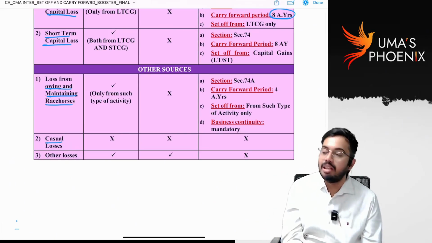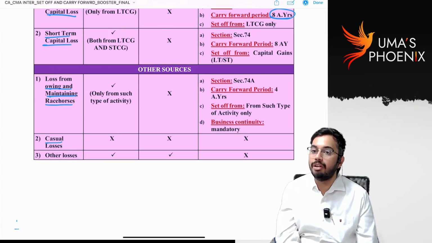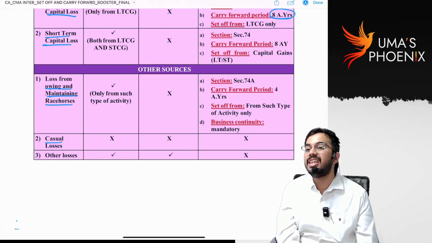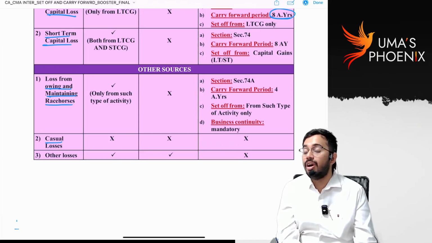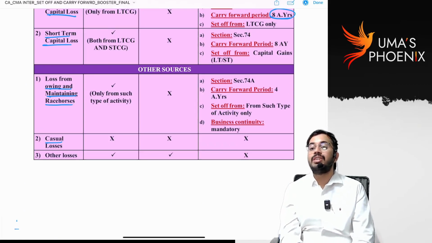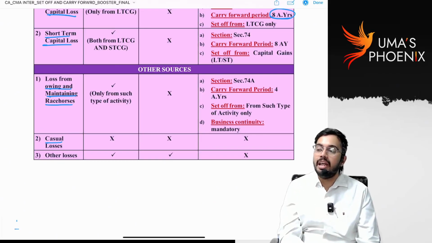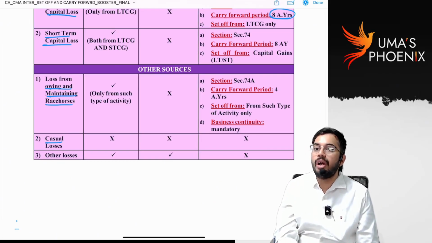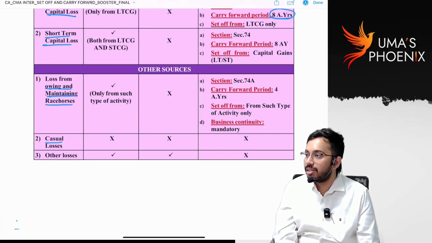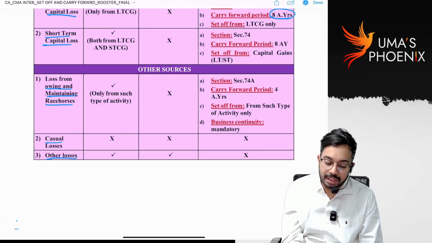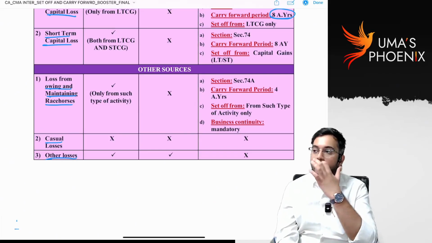Casual losses. Section 115BB losses are there. You lost in betting. That loss is a dead loss. That loss cannot be set off against any income. So whatever the losses from betting, gambling, crossword puzzles, horse races are there, those losses are dead losses. Those losses cannot be set off against any income. The government doesn't want to encourage them. That's why they were made dead losses.